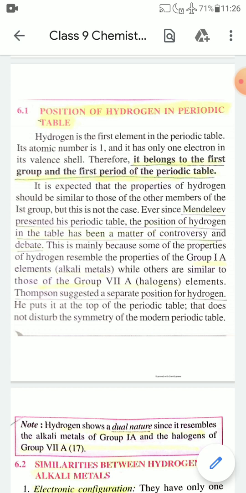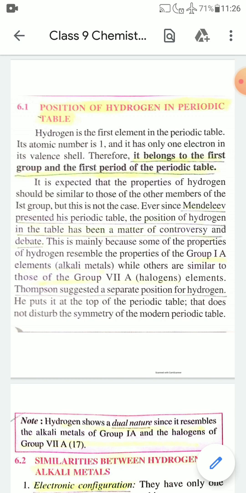Thus, you can place hydrogen in group 1A and in group 17 also, because hydrogen has similar properties with the elements of group 1A and group 17. That is, hydrogen has similar properties with alkali metals and with halogens. Thus, you can place hydrogen in the modern periodic table in group 1A and in group 17 also.